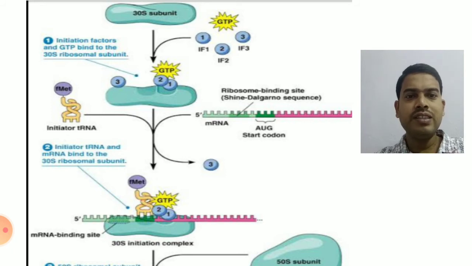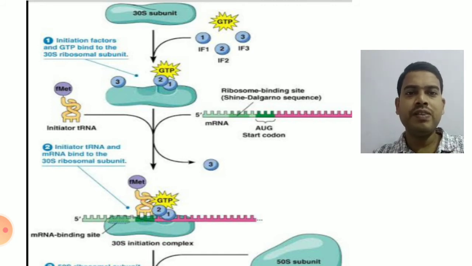In prokaryotes, the initiator tRNA is called formyl methionine tRNA. There is a modification of methionine tRNA, that is formylation, hence it is called formyl methionine tRNA. Whereas in eukaryotes, it is called normal methionyl tRNA, there won't be any modification. That is the major difference.